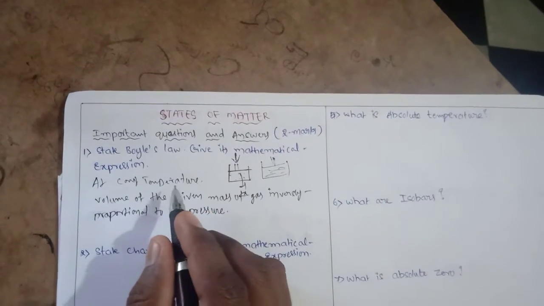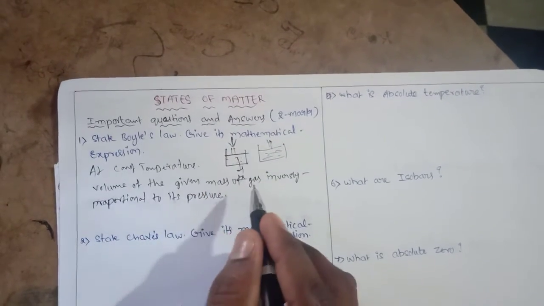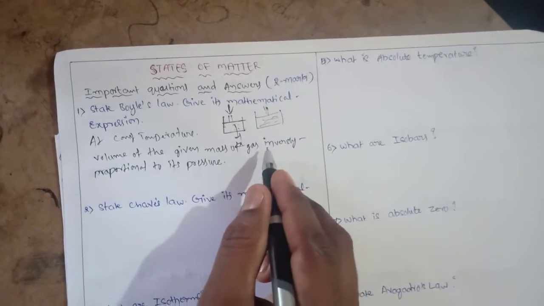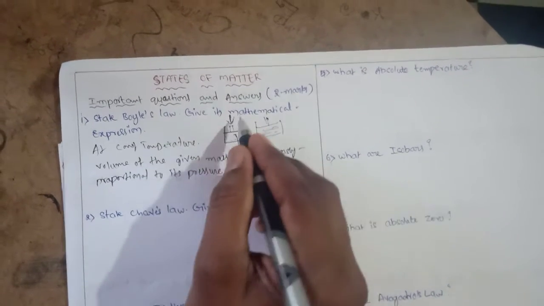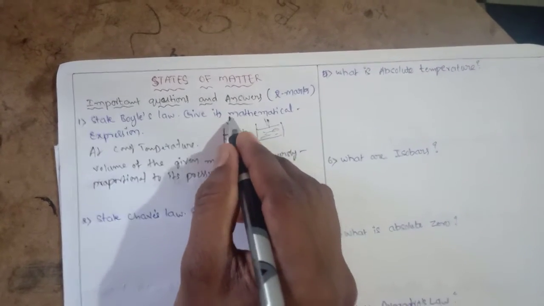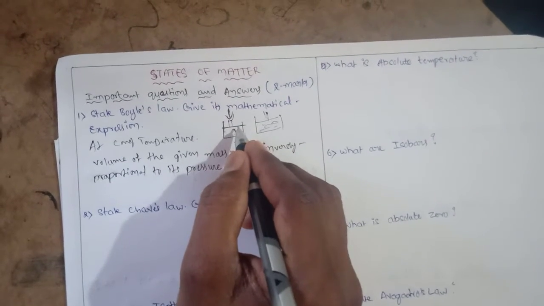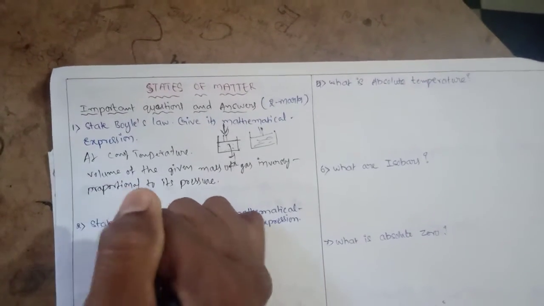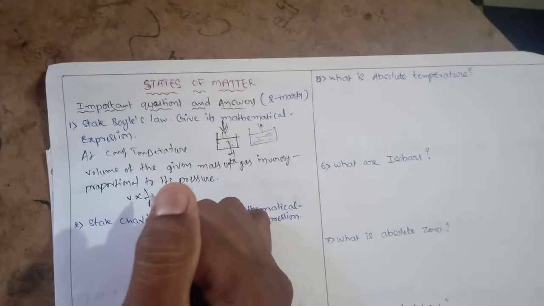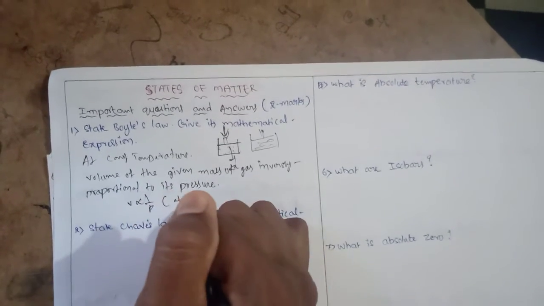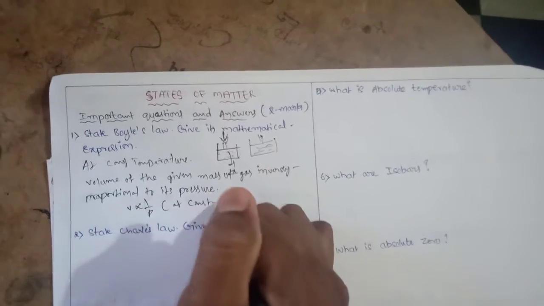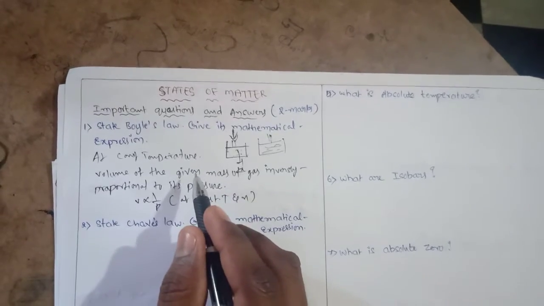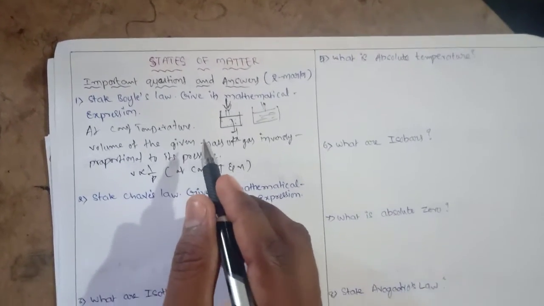So temperature is constant as well as mass of the gas is also constant. At that time, volume of the given mass of gas is inversely proportional to its pressure. Means pressure increases, volume decreases. Pressure increases on the surface of the gas, volume of the gas decreases. So this is expressed in mathematical form: volume is inversely proportional to 1 by P at constant temperature and mass of the gas. This is the answer for this question. By this answer we can get 2 marks.